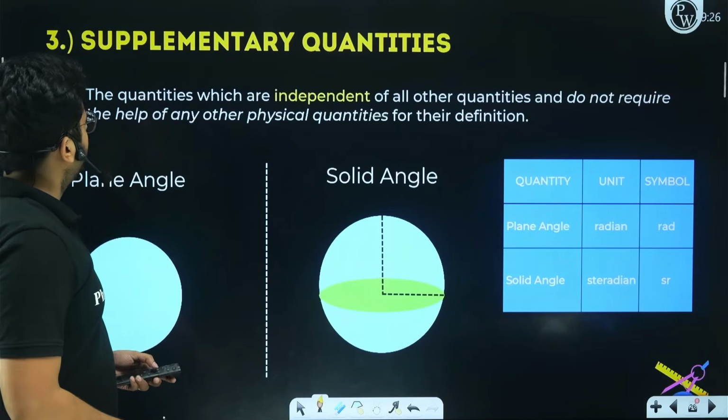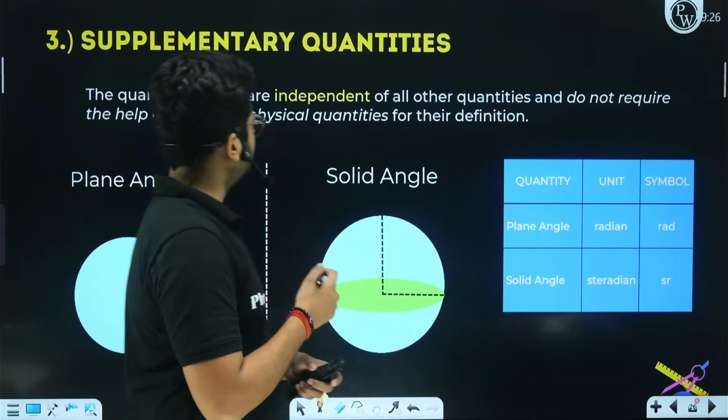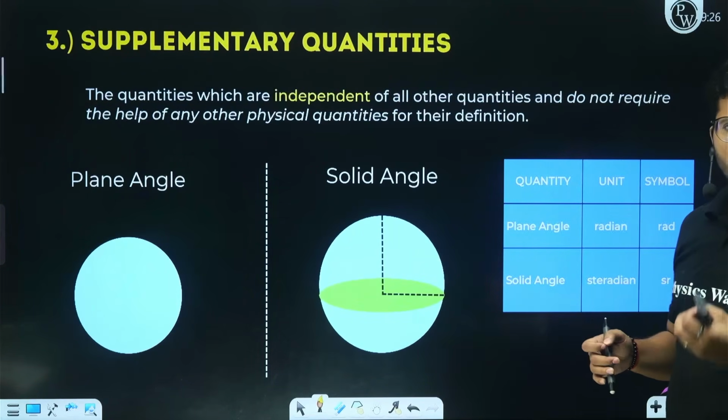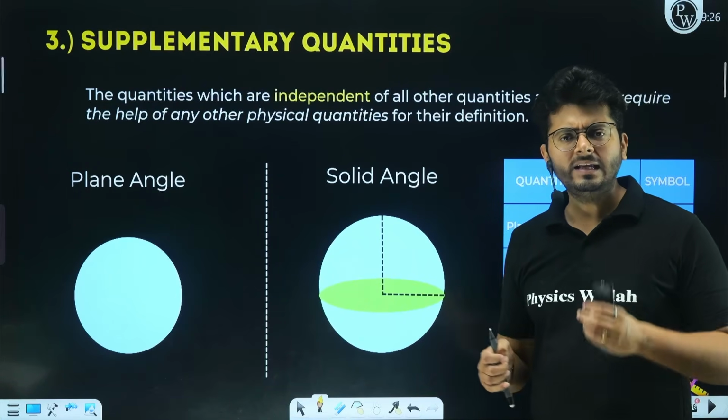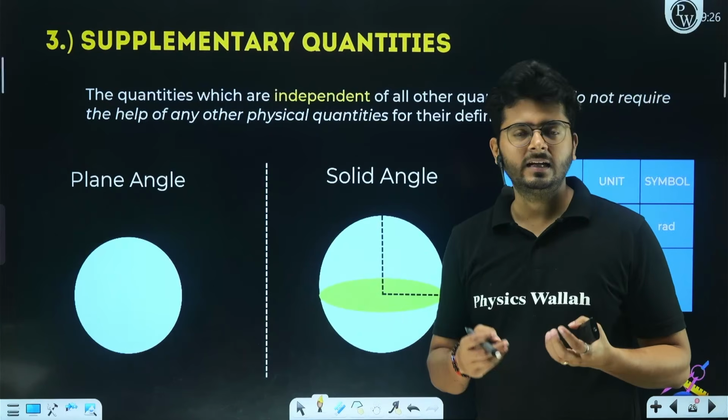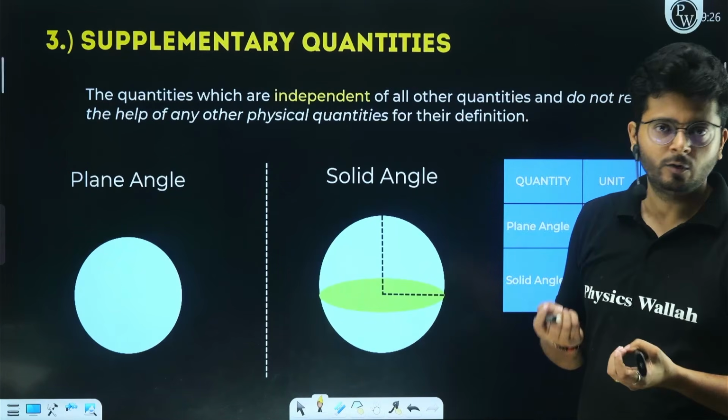So these are the derived quantities, right? Now let's talk about the supplementary quantities. What is a supplementary quantity, my dear students? There is a certain set of quantities that we cannot derive in terms of any fundamental quantity, right? Rather, they come out to be unitless if we try to derive them.